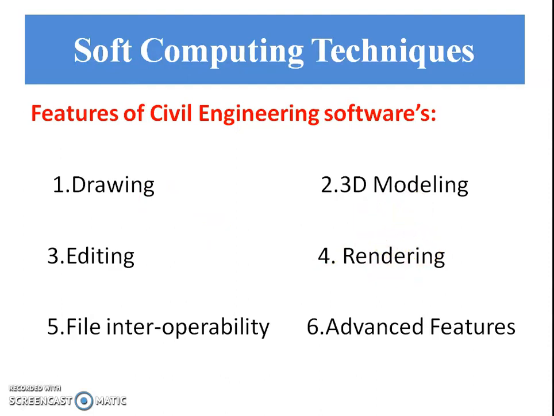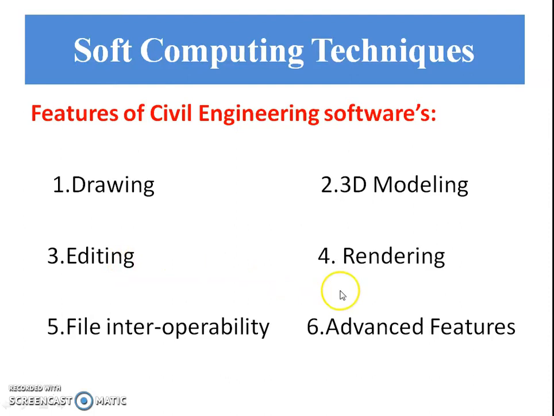The 3D modeling functionality allows the user to create 3D models of the structure for their design. The third feature is editing. Civil engineering design tools provide the capability for users to edit their design as deemed necessary, with functionality such as erase, trim, undo and more.